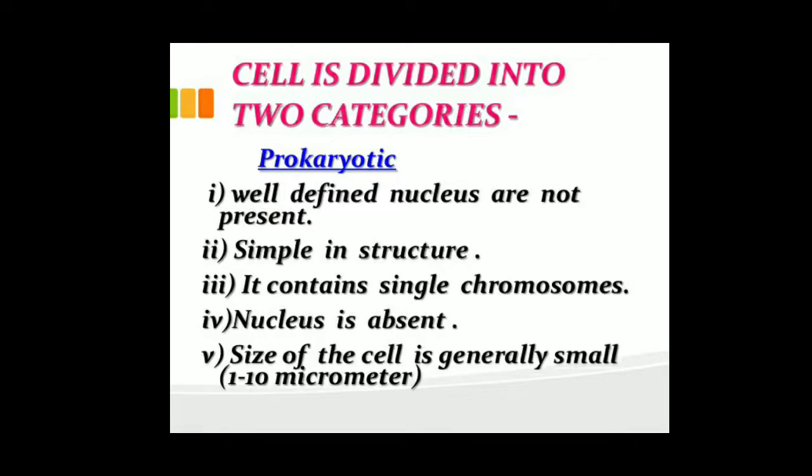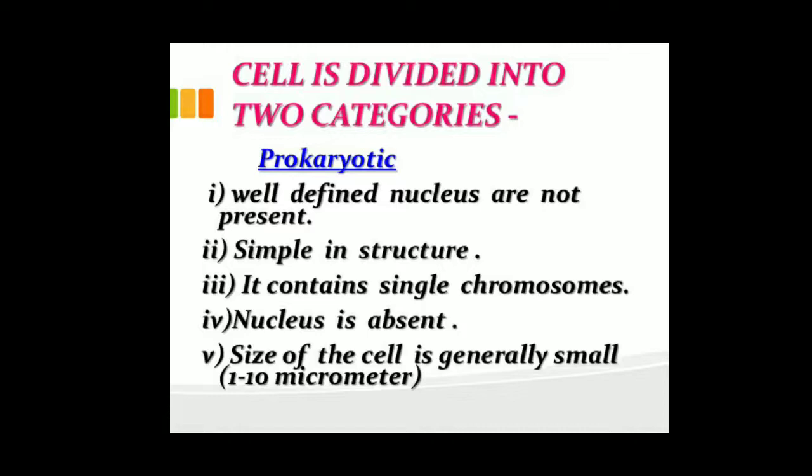As you all know, cells are divided into two categories: prokaryotic and eukaryotic. In biological terms, pro means before or old. Karyon means nucleus. So the complete meaning of the term: prokaryotic cells are those cells which do not have a well defined nucleus, or which have a false nucleus.